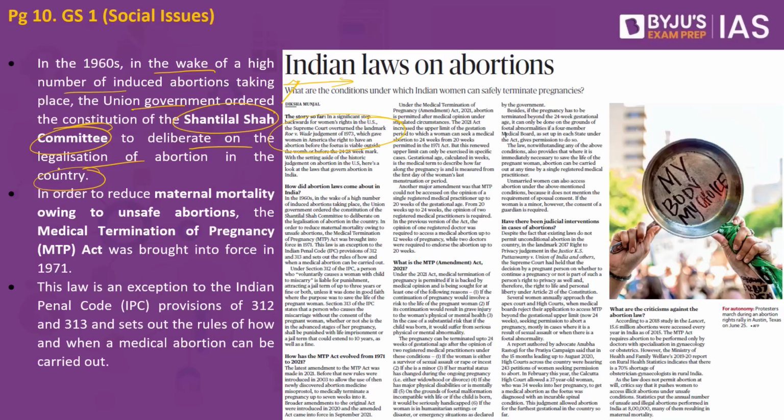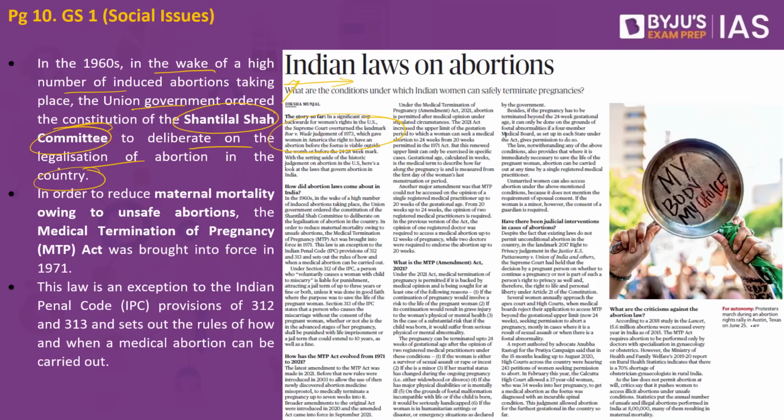In order to overcome this issue, because there were existing social and cultural differences in India, the Indian government decided that we have to overcome all these issues and regulate abortion practices in India, which is why it appointed a committee called the Shantilal Committee. The Shantilal Committee carried out a comprehensive review of the social, cultural, legal as well as the medical aspects of abortion. The committee recommended that we legalize abortion, as it has more to do with taking care of the health of the women and the lives of the fetus as well.